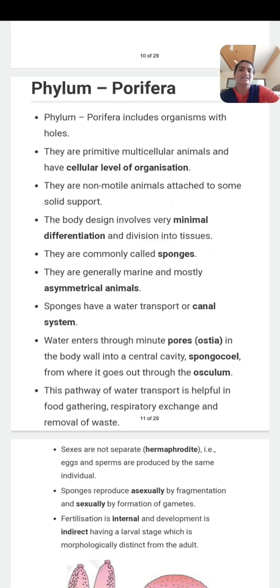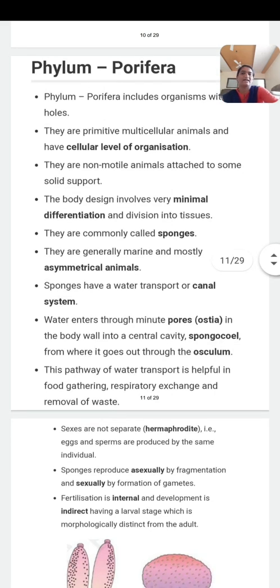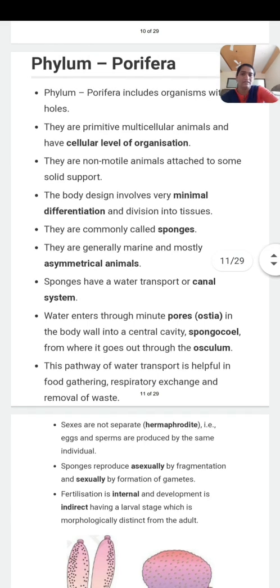Then the second character is that they have the cellular level of organization, which means the organisms have cellular grade organization of their body. Then they are non-motile animals, which means they are attached to the substratum, either rock or anything.